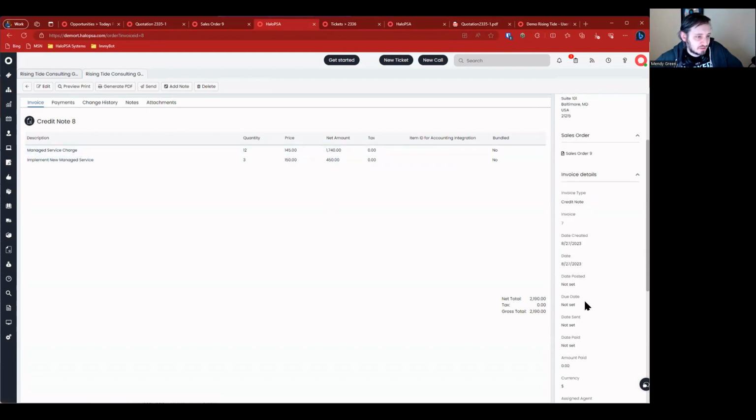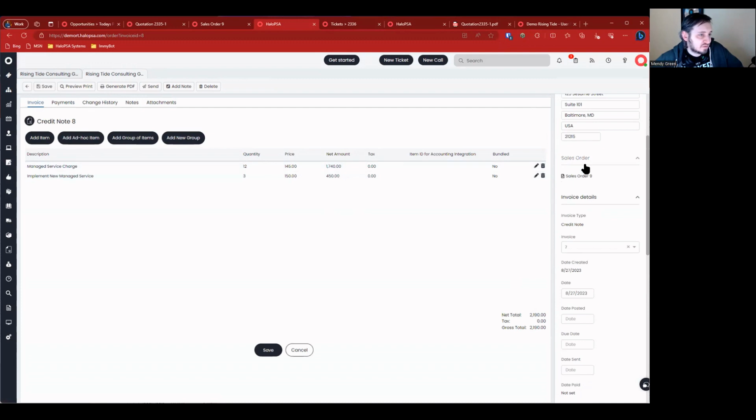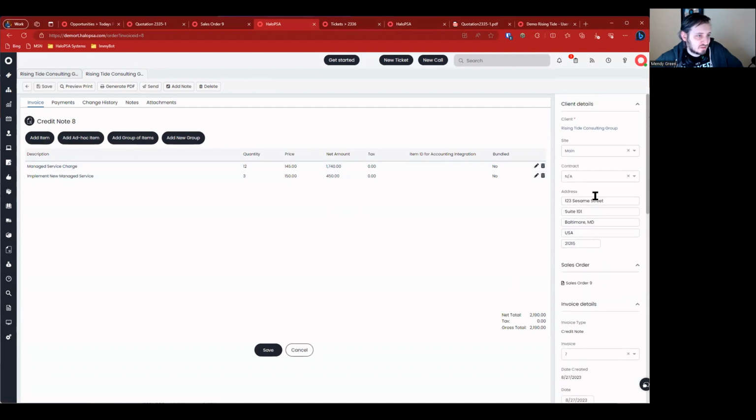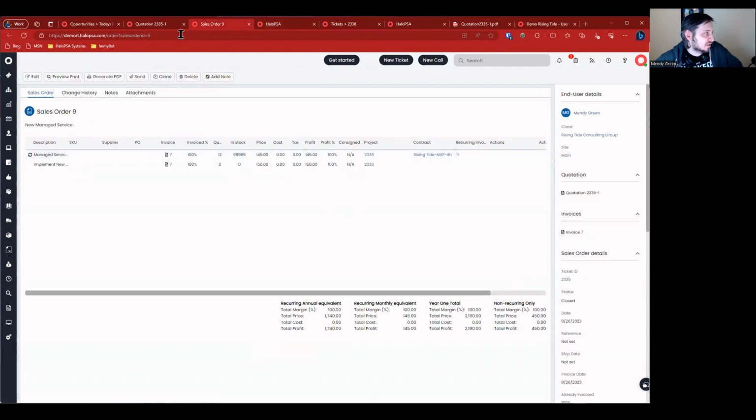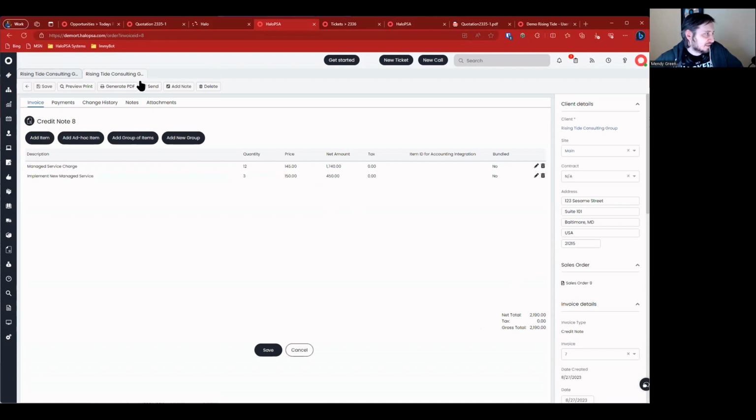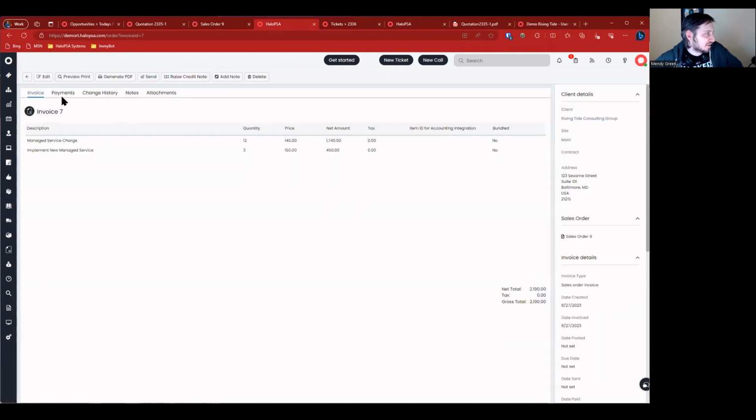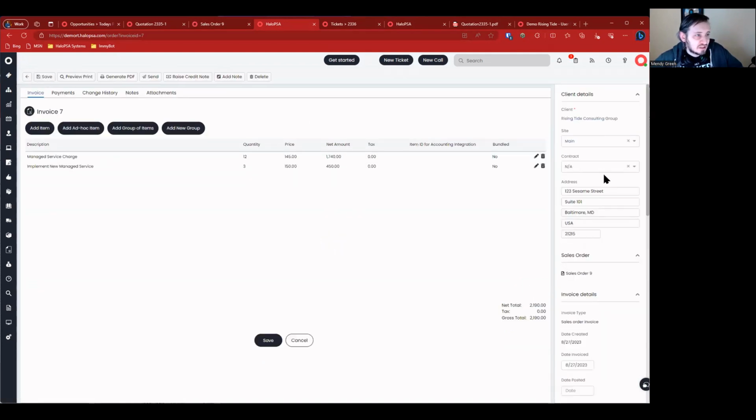This is a credit note. And I have no idea how it behaves. All right, we're getting distracted. Let's just go ahead and mark this invoice as paid for right now.